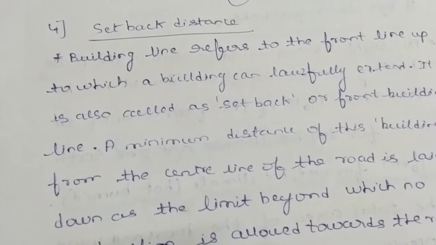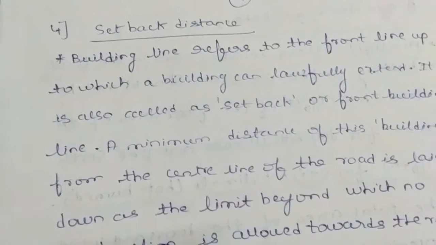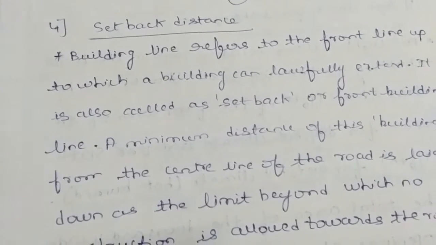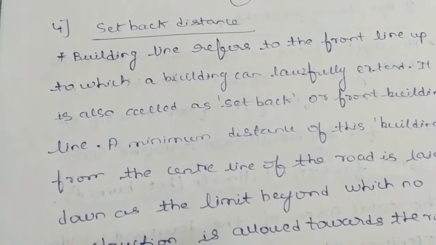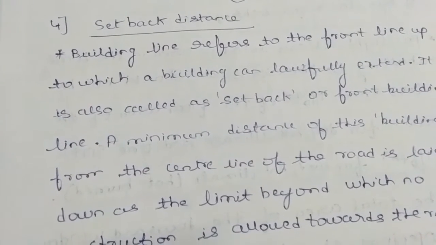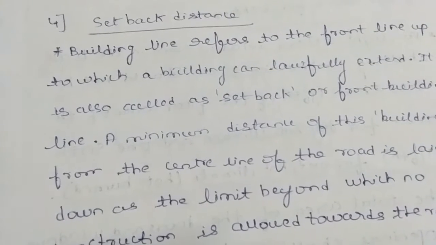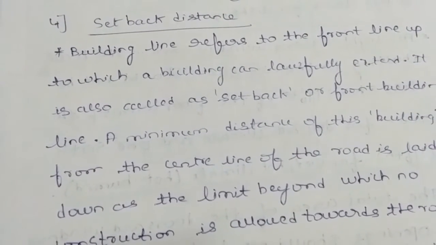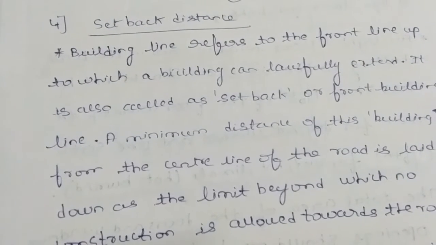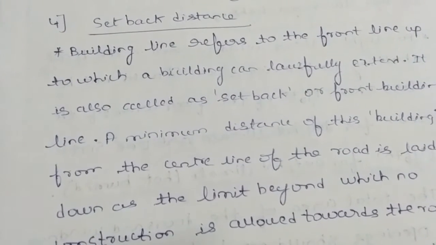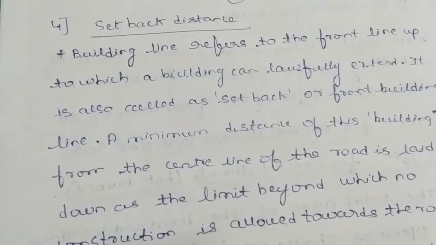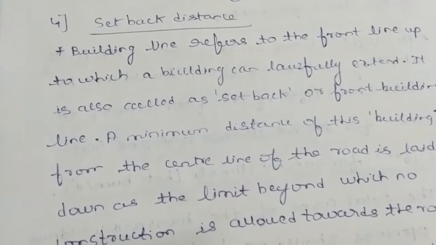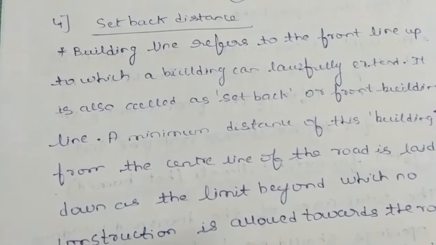Suppose we put it another way: the last line of our plot is the last limit of the plot. Up to that last limit of the plot only, we can extend our building. So that last limit of the plot is itself the building line. Up to that line only our building can extend. Beyond that building line up to the road, the distance that is provided is called the setback distance.